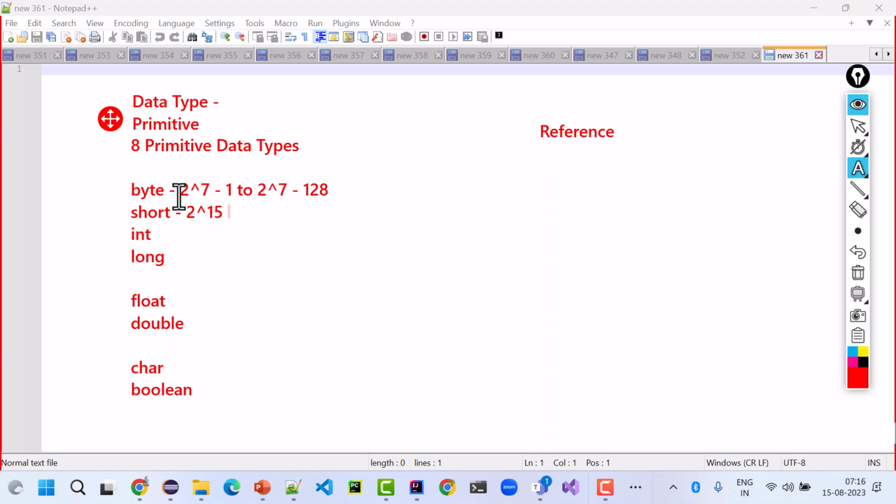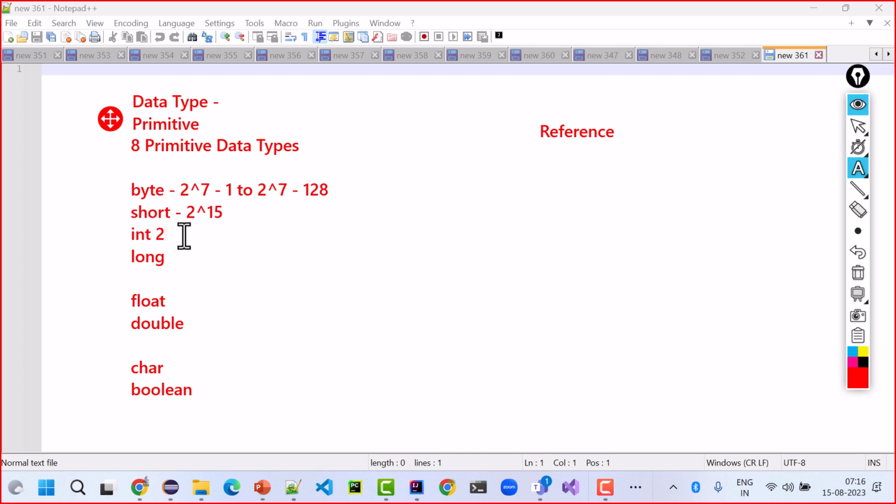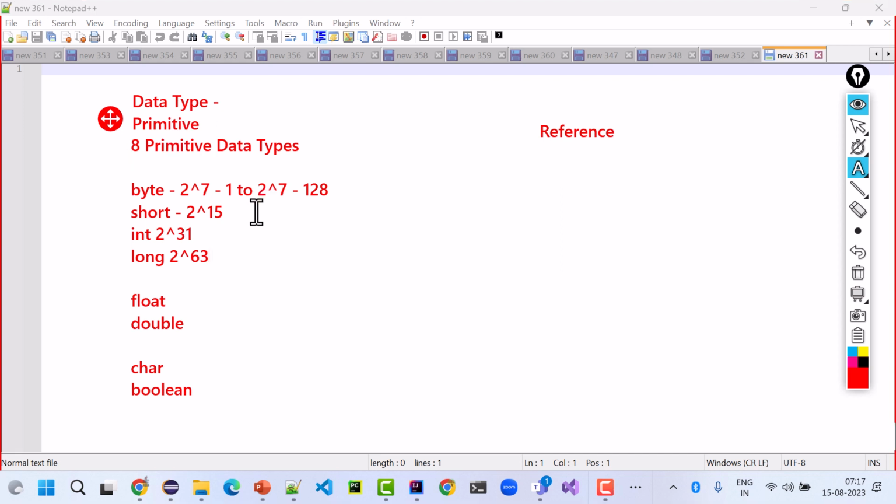This is a caret sign. Similarly, integer is when your data ranges between minus 2 raised to the power 31 to 2 raised to the power 31 minus 1. Last is long, when your data ranges between minus 2 raised to the power 63 to 2 raised to the power 63 minus 1.